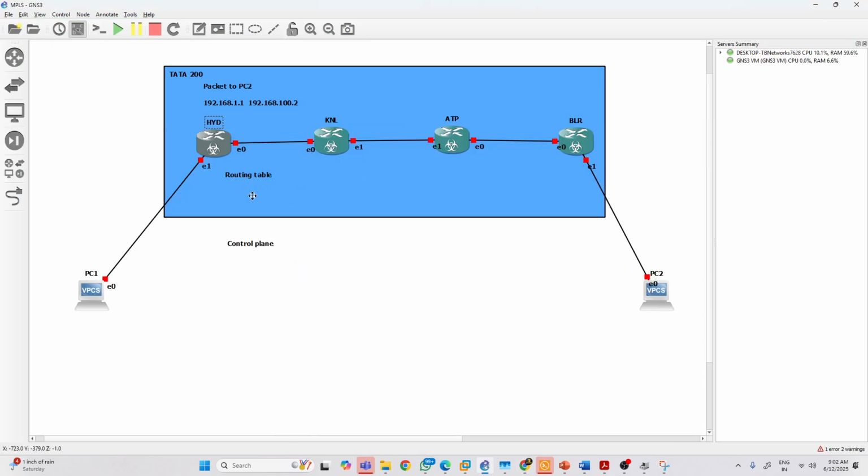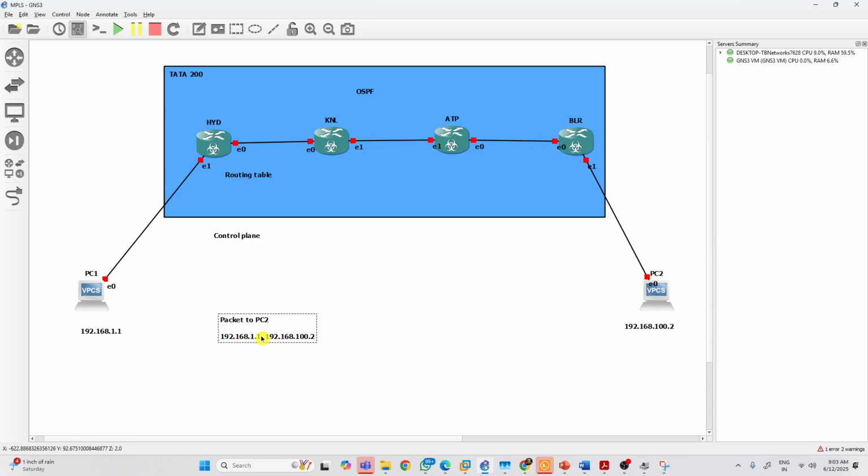If you see it closely here, we have already configured all the routing protocols, suppose OSPF. So the control plane is there and the routing table is already built. Now I want to send a packet from here. This is 192.168.1.1 and this is 192.168.1.2. Traditional routing, you know, right? Something like 100.2. So the packet I'm sending to PC2.